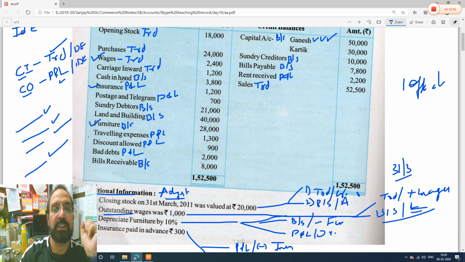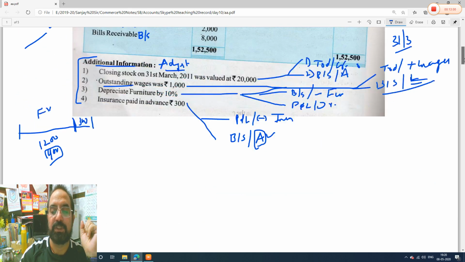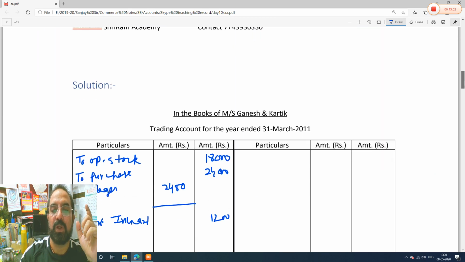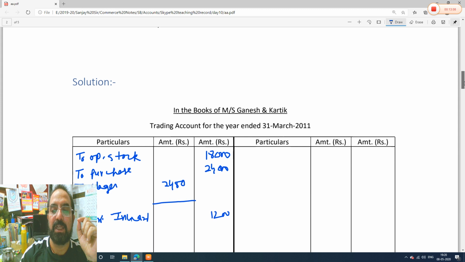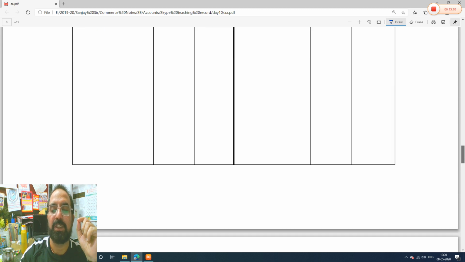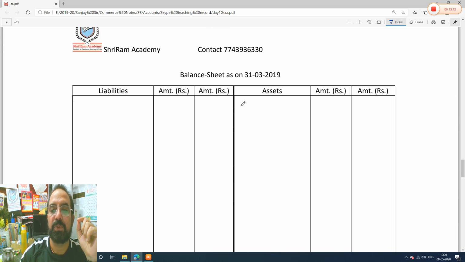Let's see the next item. Cash in hand. See guys, cash in hand is what? Our asset. So we will go to the asset side. See now how I am solving it. I am writing the items that belong to the trading account in the trading account. If there is a balance sheet item, I will go to the balance sheet and write it there. So this is cash in hand, so I will write here cash in hand.